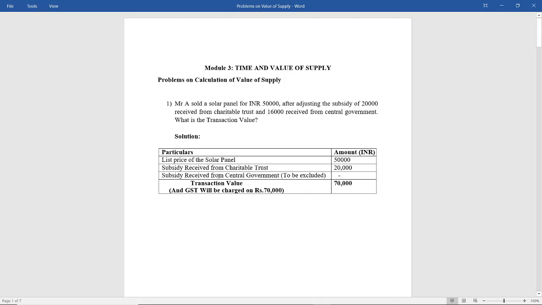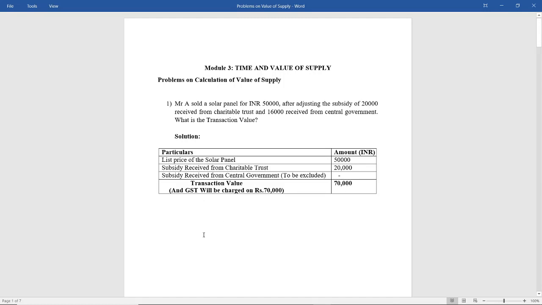Next, subsidies received from the central government are to be excluded, because it says subsidies received except those received from the government. It can be central, it can be state. So subsidies received from the government are not to be included at all. So you have not included them. What is the transaction value? 70,000.